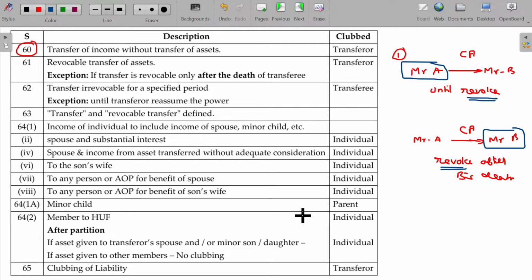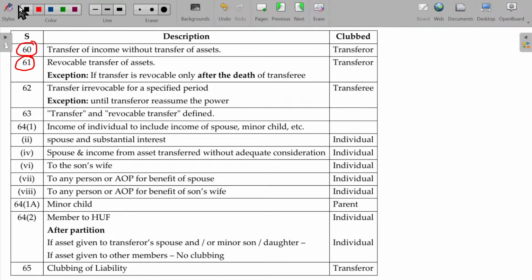Revocable transfer. In the first case, the asset is not transferred, only income is transferred. In the second case, the asset is transferred with revocability. In that revocability, we have two options. Revocable during the lifetime of the transferee, or revocable only after the death of the transferee. If revocable before the death of the transferee, then it is clubbed only in the hands of the transferor. But if revocable only after the death, it is going to be taxable in the hands of Mr. B. Clear? Hope now you will be able to understand section 61.